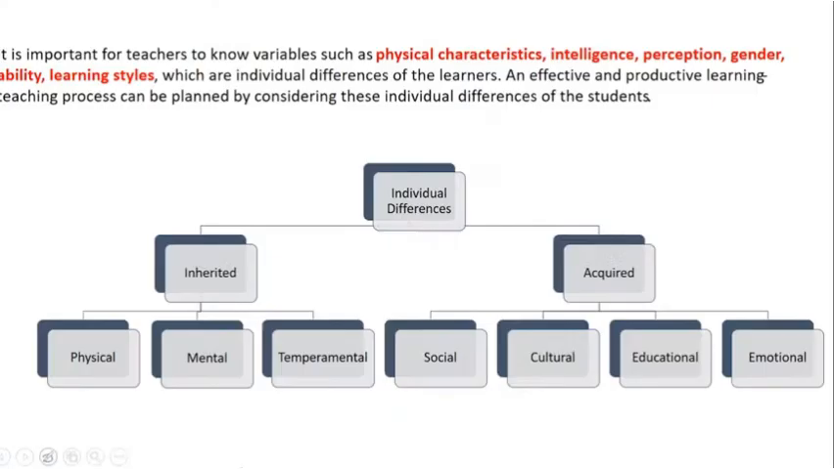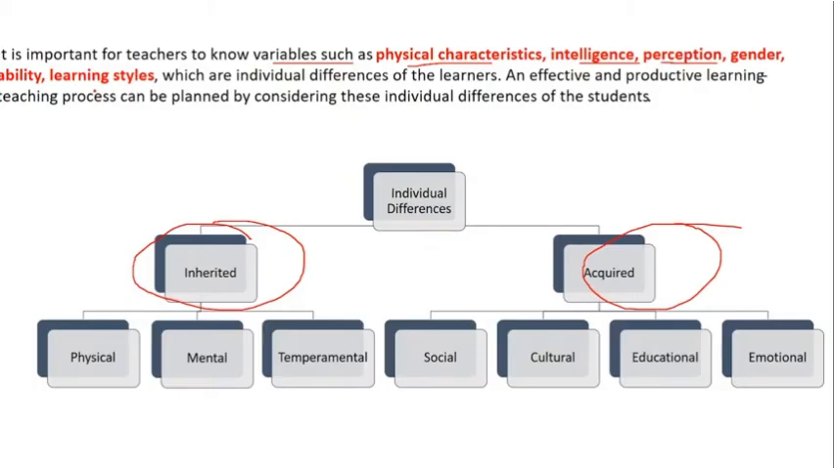The next concept which you have is individual differences. We have seen that there are statement questions on individual differences. When we talk about individual differences, they can be inherited or acquired. It is important for the teacher to understand variables such as the physical characteristics of the students, the intelligence level, the perception, the gender, the ability, the style, so that the teacher can implement the right strategy in order to teach the student. So the differences can be either acquired or inherited.